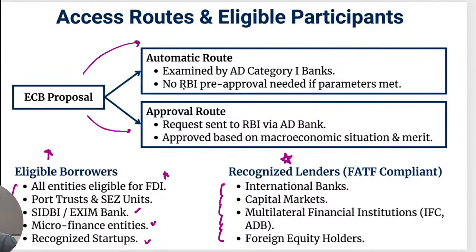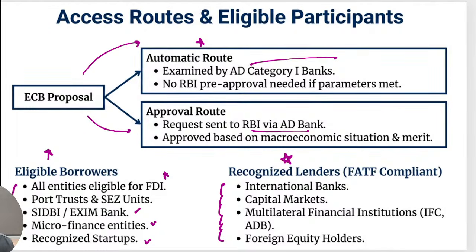So we have two major routes. One is the automatic route, where we do not require any prior approval from RBI. The application is directly processed by the authorized dealer category 1 bank. But when it comes to the approval route, as a borrower, you will apply with the authorized dealer category 1 bank, and they will further send that application to RBI for scrutiny purposes, right?